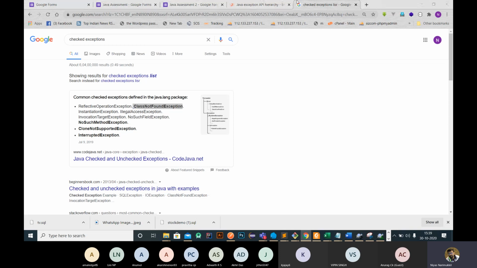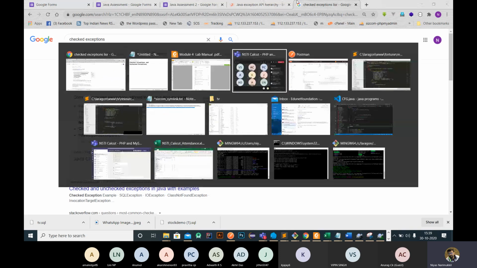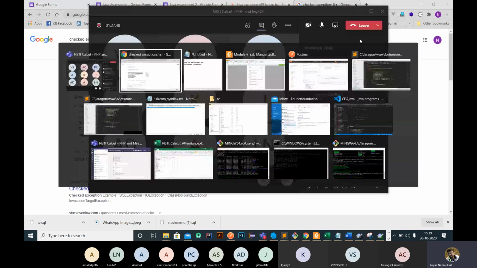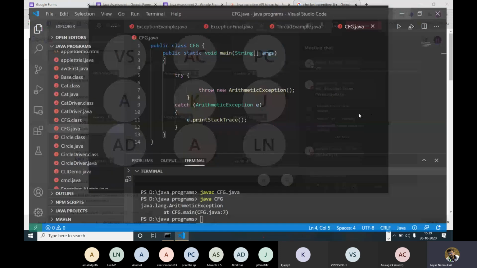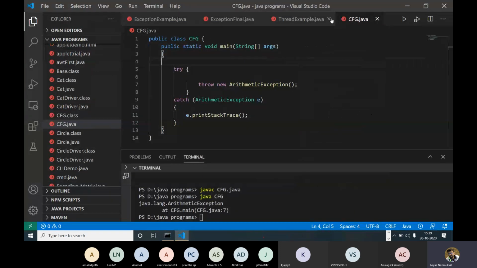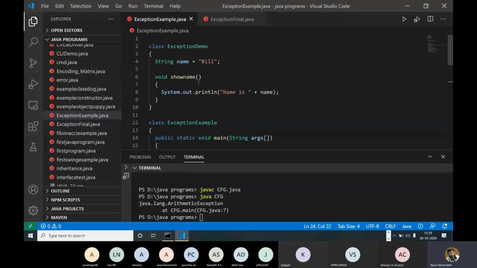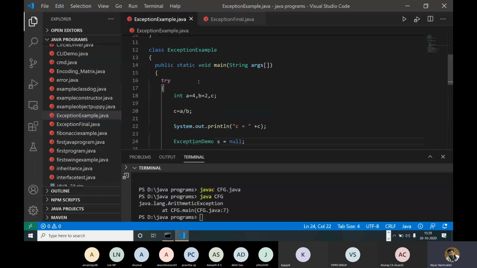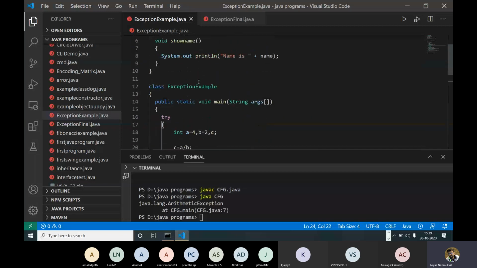So we can handle all kinds of exceptions during the program. I will show one example. I hope all of you understood the try-catch scenario, right?